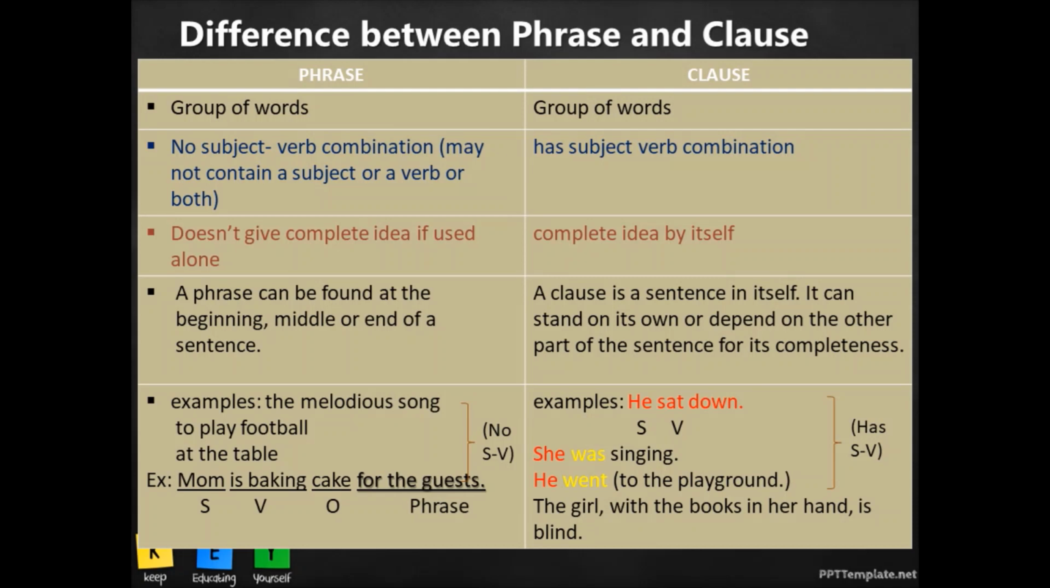Is the verb there. So now what do we do? With the book in her hand, we can term it as a phrase which is telling you more about the girl. The girl with the book in her hand is blind. So if we combine, the girl is blind is a complete sentence in itself. Therefore, here the girl is blind is a clause with a subject and verb in it, and with the book in her hand becomes the phrase. Okay. Now this is how you have to identify the phrase and a clause in a given sentence.